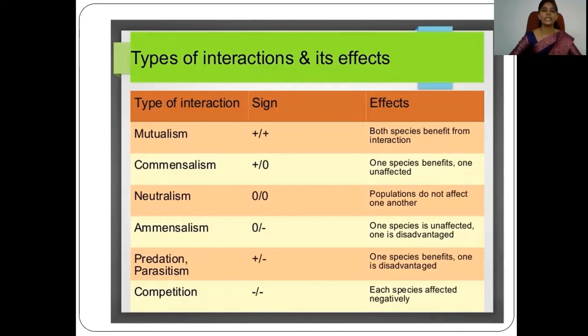Then there are negative interactions, in which sometimes only one partner is benefited and the other is harmed, or sometimes both are harmed by each other. Here we see predation and parasitism. Predation is indicated by a plus and minus sign, and parasitism is also indicated by a plus and minus sign. It indicates that one partner is benefited in such an interaction and the other partner is harmed by the first one.